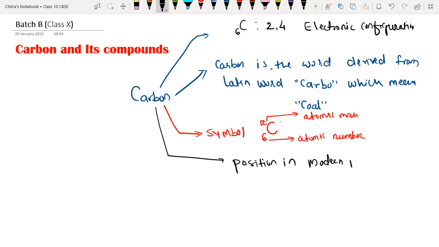Here we have 2 and 4, which means carbon has 2 shells. If it has 2 shells, it belongs to the second period.